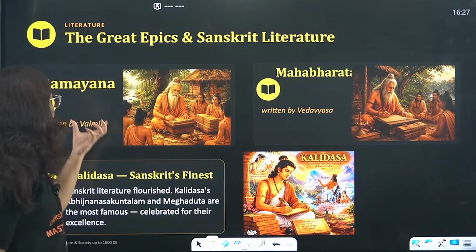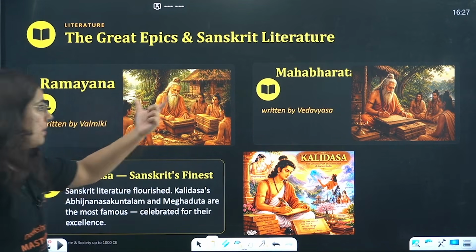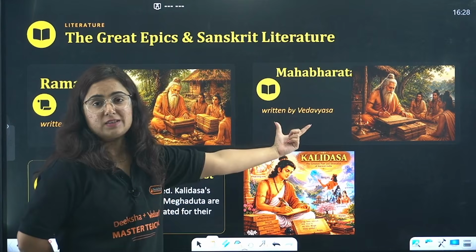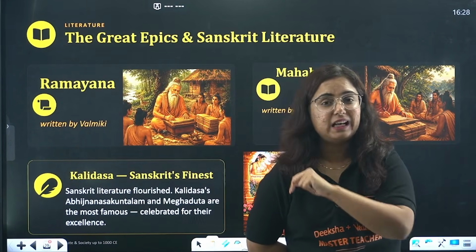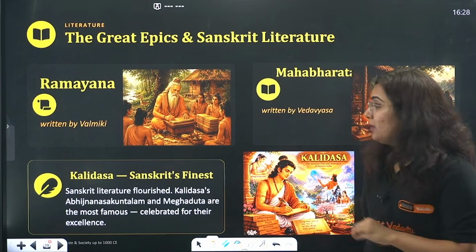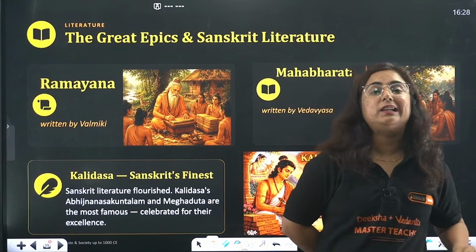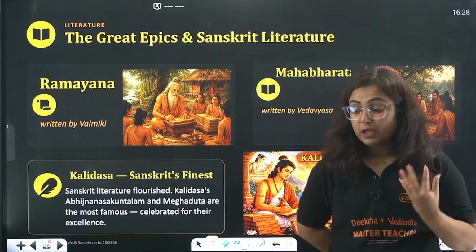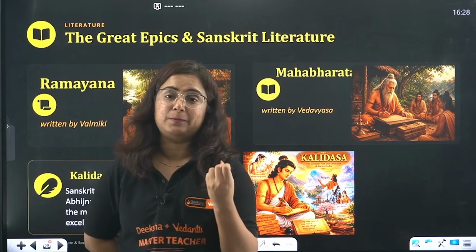So we know the great epics: Ramayana written by Valmiki, Mahabharata written by Ved Vyas. Achha, do you know one of the great writers of that time was Kalidas, right? If we talk about Kalidas, he was the first person, or the finest writer, in the Sanskrit language. Yeah, just one thing I forgot to tell you, beta, these Vedas were written in Sanskrit.